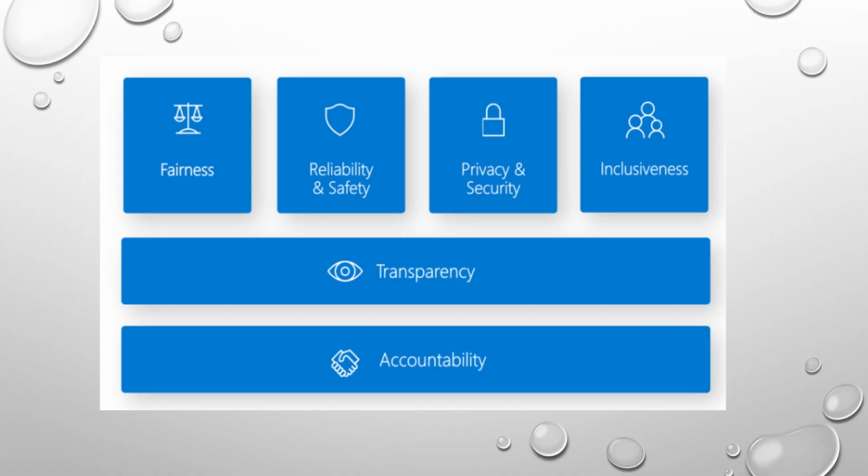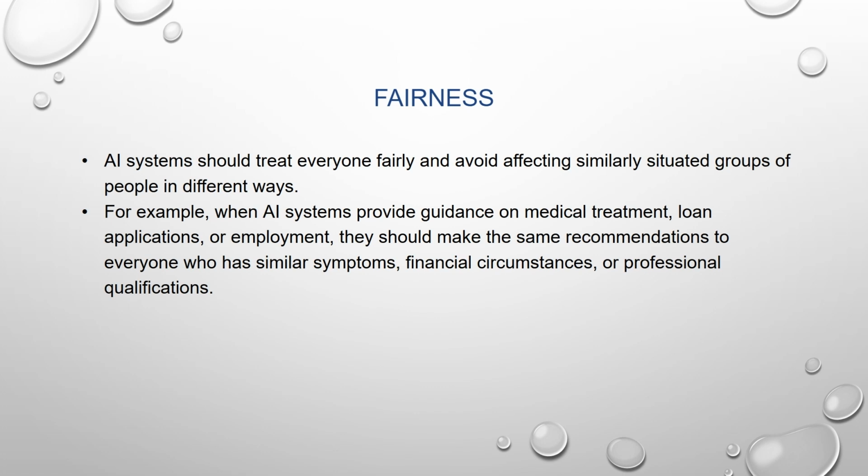The 6 responsible AI principles of Microsoft are fairness, reliability and safety, privacy and security, inclusiveness, transparency, and accountability. We'll be discussing each of these principles in detail, and we'll see a real life scenario where each of these principles takes effect. So the first one is fairness.